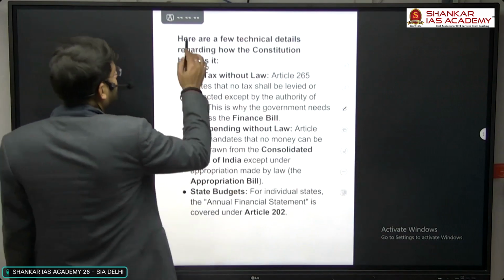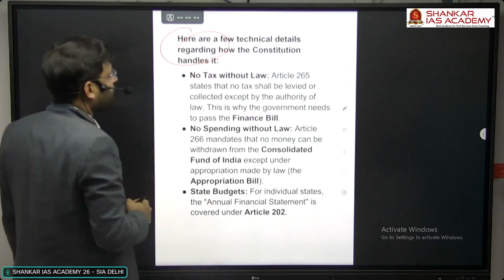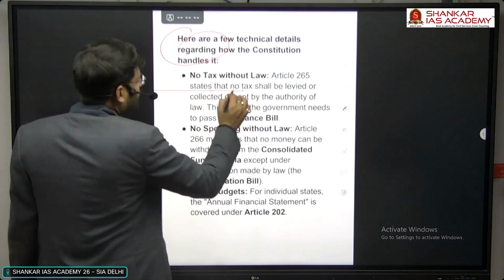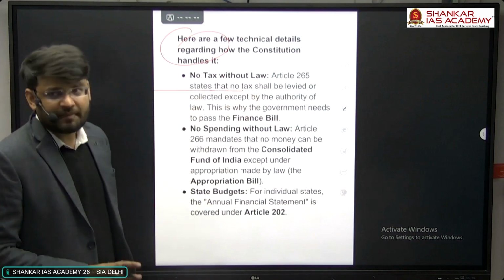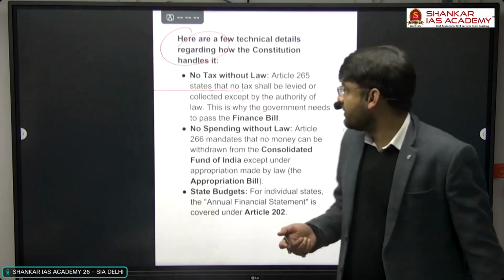Here are a few technical details regarding how the constitution handles it, because there is no taxation without law. Article 265 states that no tax shall be levied or collected except by authority of law.